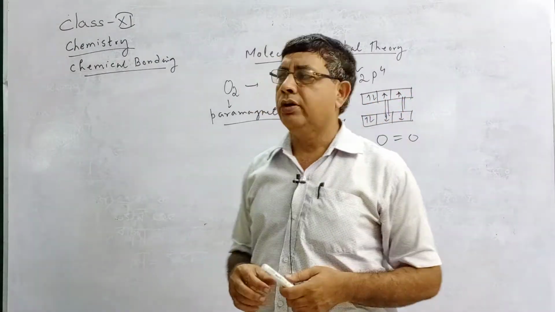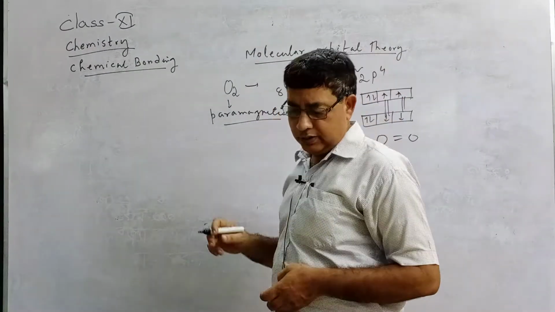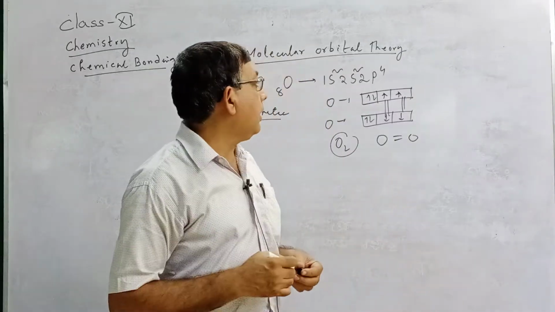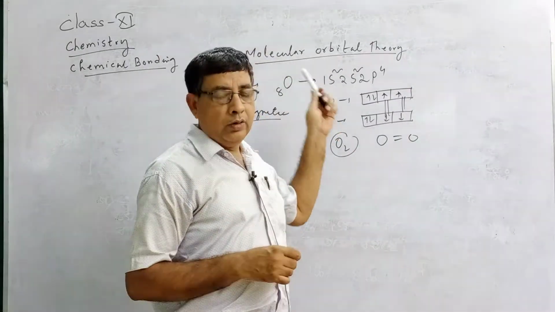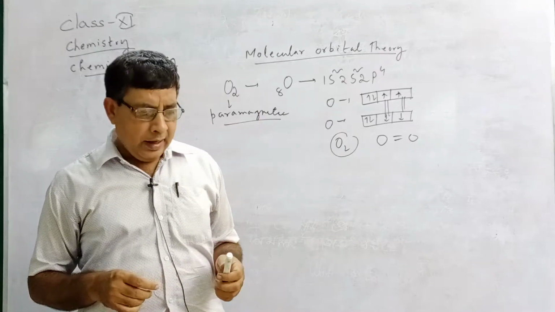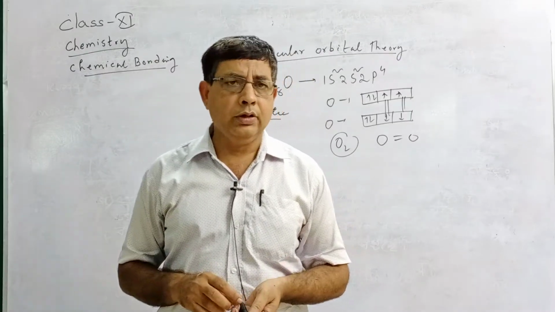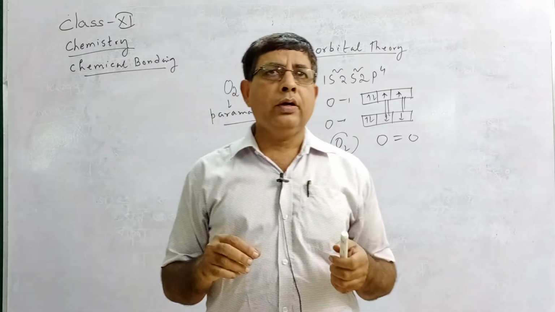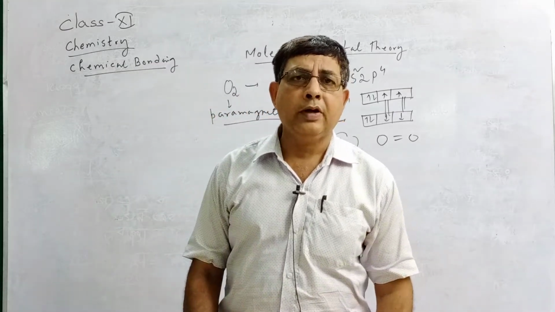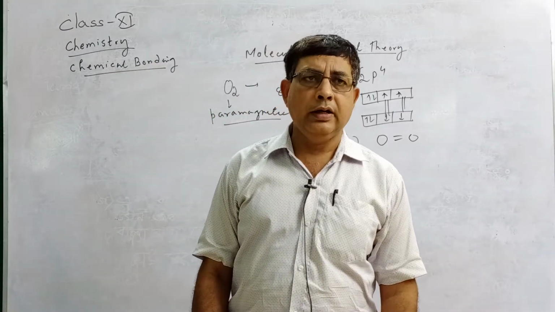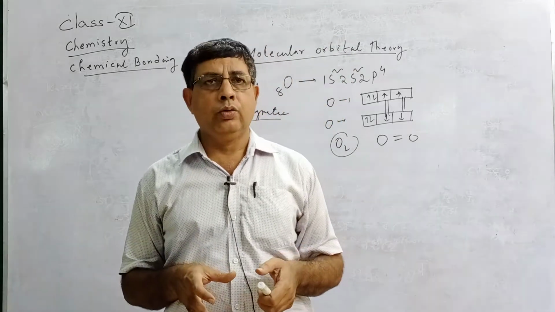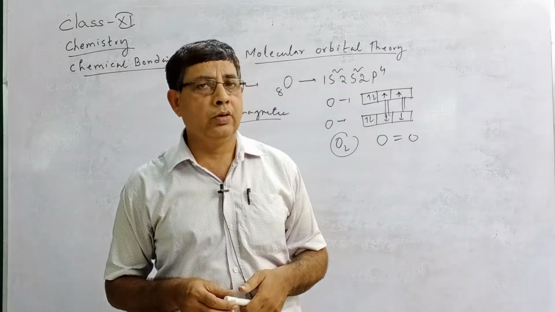Then another theory was developed by Hund and Mulliken in 1932, known as molecular orbital theory. What is the salient feature of this theory? According to this theory, electrons are present in an atom in different atomic orbitals. Similarly, electrons in a molecule are present in different molecular orbitals.